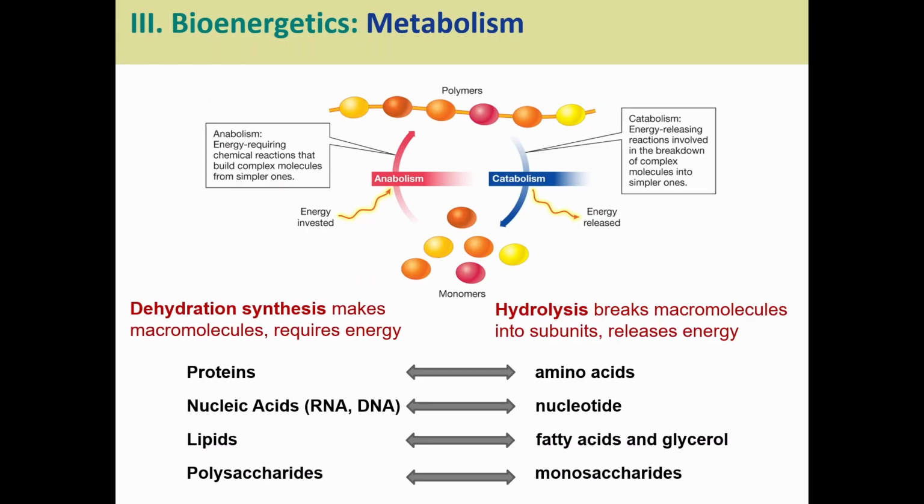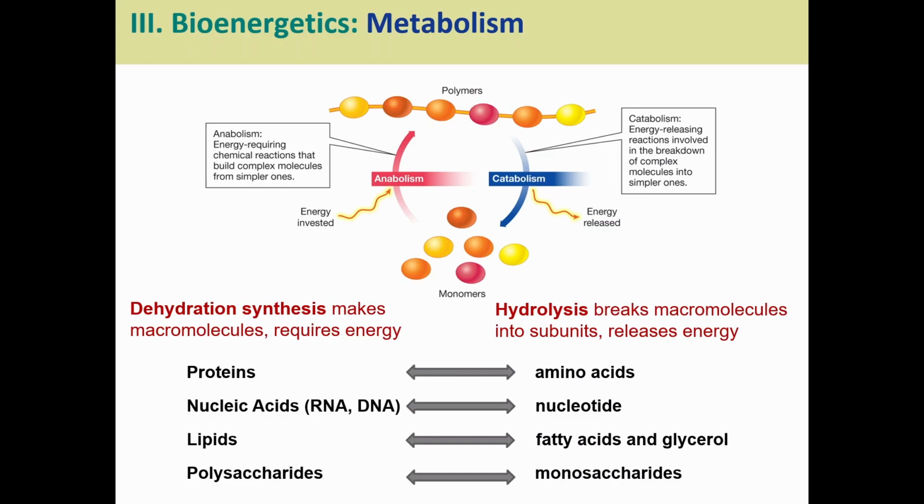And so that brings us back to the dehydration synthesis and hydrolysis reactions we talked about last time, right? So what do these look like? Dehydration synthesis reactions are used to build something up that's bigger, like proteins or nucleic acids, lipids, or polysaccharides. And then we can use hydrolysis reactions to take those bigger macromolecules and break them down into their individual subunits, like amino acids and nucleotides, free fatty acids, monosaccharides, right?